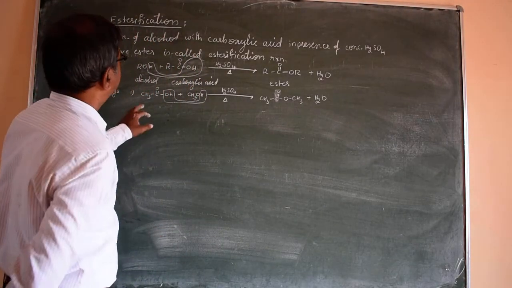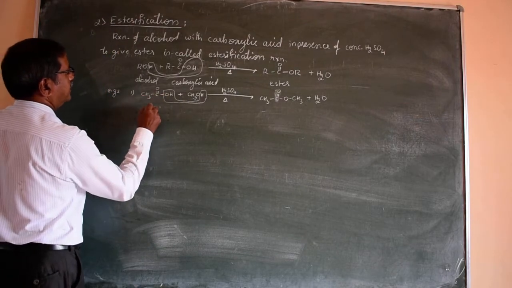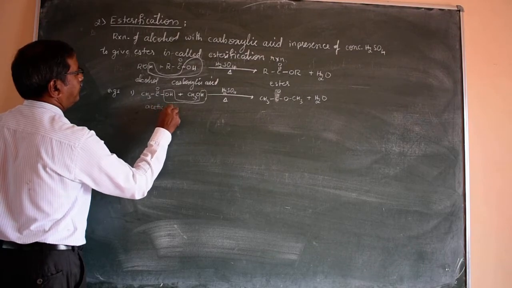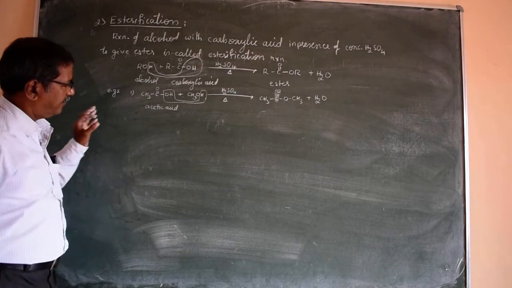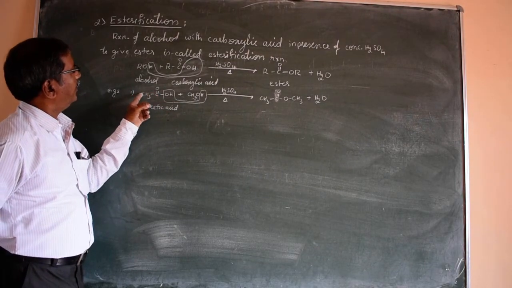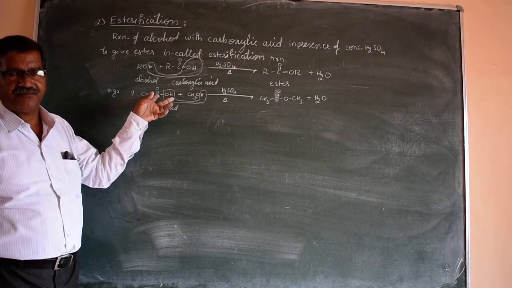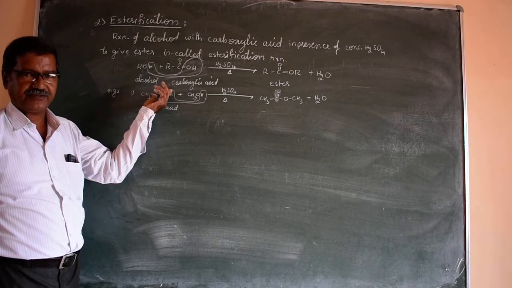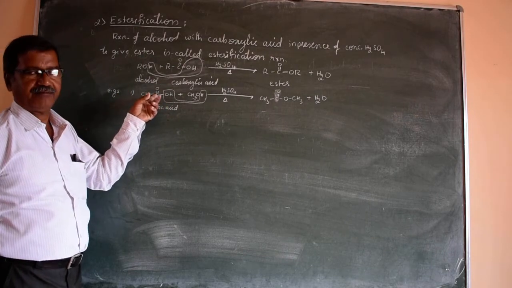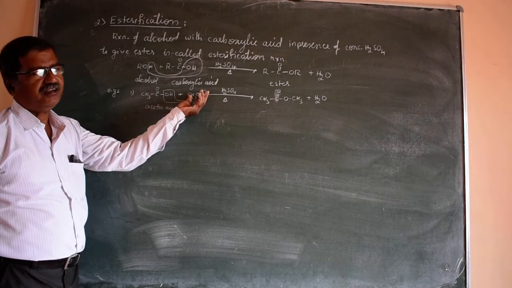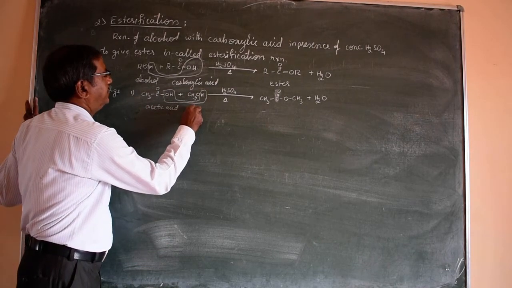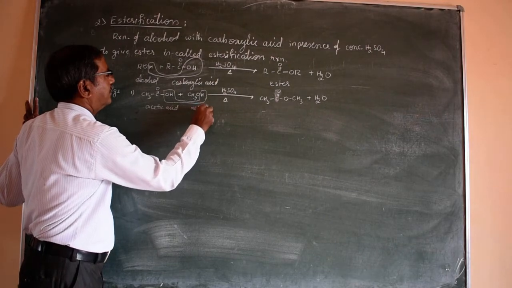We know this is called acetic acid. Common name is acetic acid. What's the IUPAC name? The total number of carbon atoms is 2, so ethane. What's the suffix for carboxylic acid? Oic acid, so it becomes ethanoic acid. This is methanol, methyl alcohol.